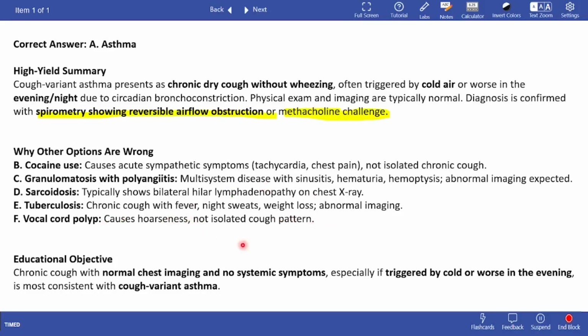Vocal cord polyp causes hoarseness and not just an isolated cough pattern. So it's very important that with the case you must also know why the other options are wrong. That's also quite important because any one of these could be presented to you as a question. So you must know in which situations these conditions will be the right answer. So the objective is that chronic cough with normal chest imaging and no systemic symptoms, especially if triggered by cold or worse in the evening, is most consistent with cough variant asthma.